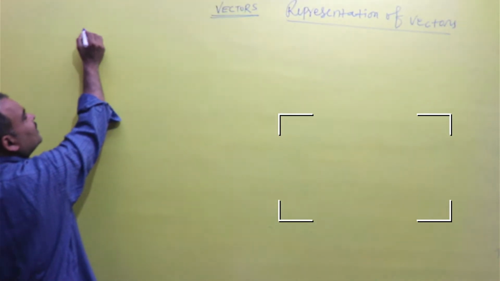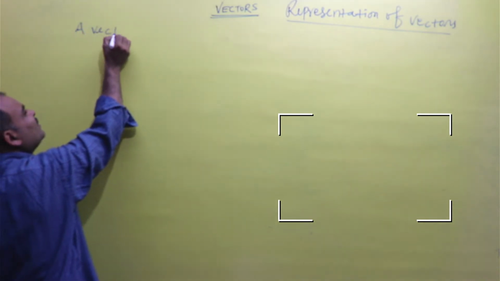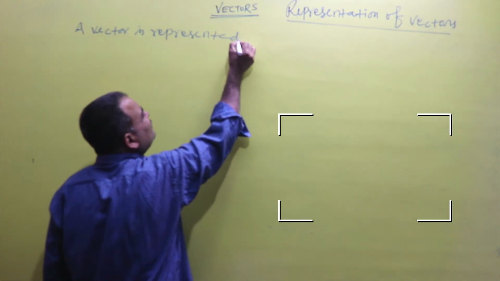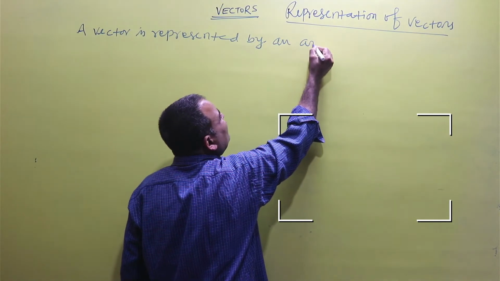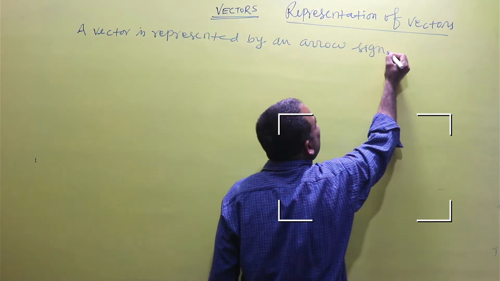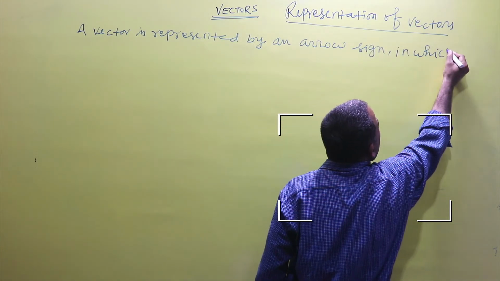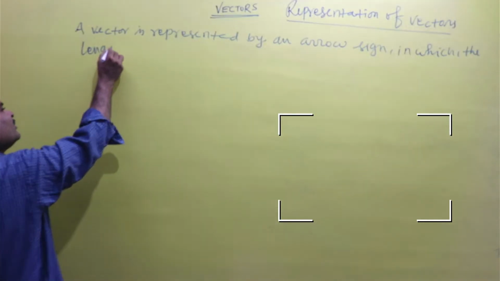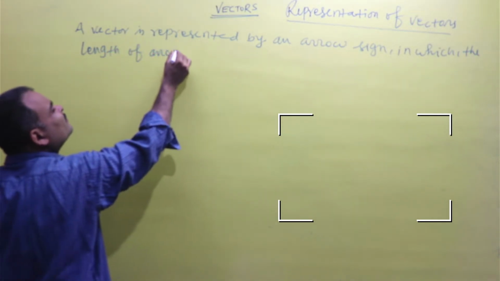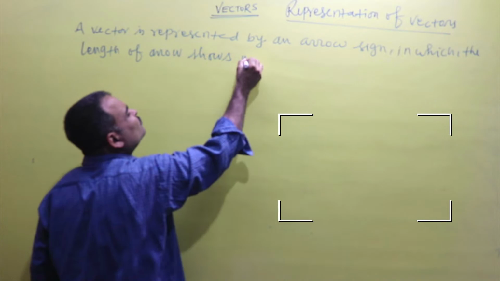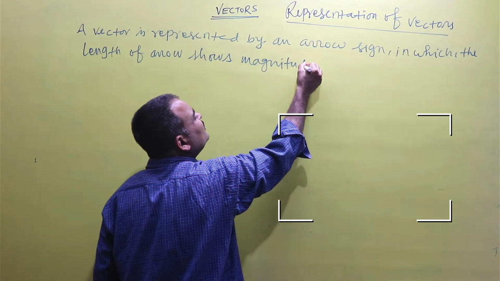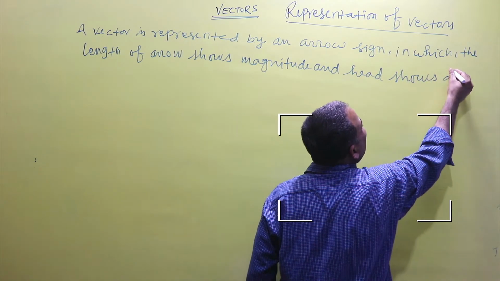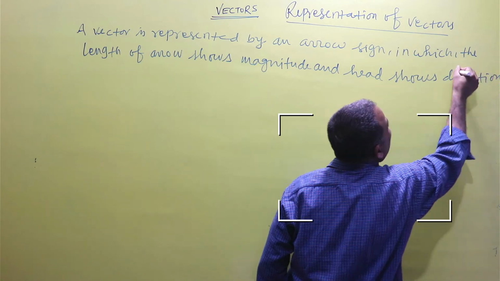Now we can write that a vector is represented by an arrow sign in which the length of the arrow shows magnitude and the head shows direction.